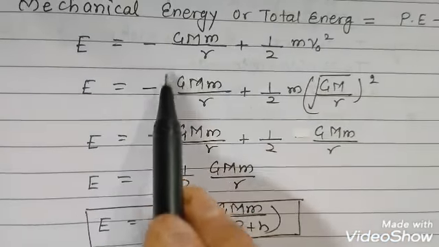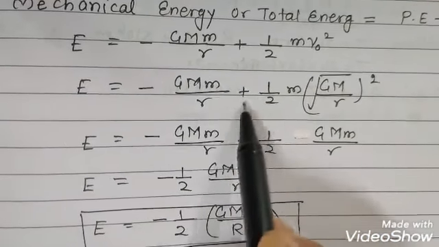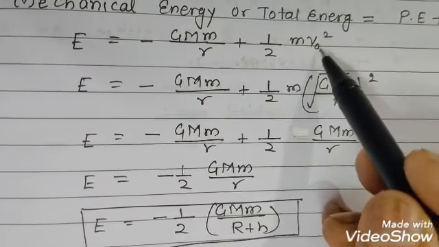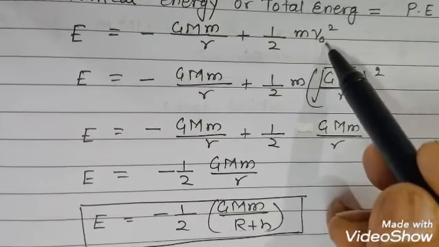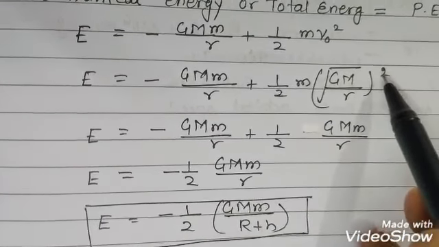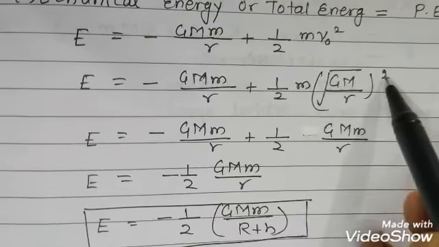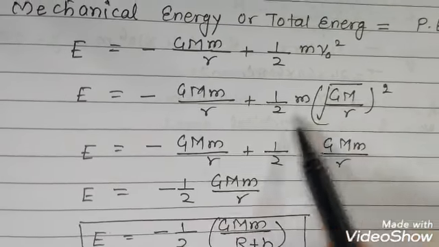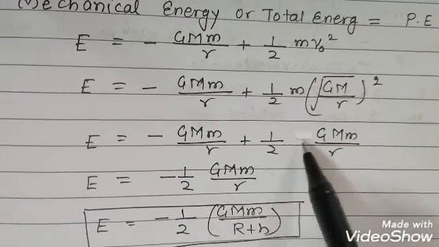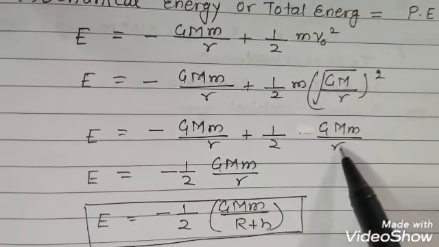Now E is equal to minus GMm/r plus half m, and the orbital velocity formula we know, v₀ is equal to √(GM/r). Squaring is there, so the square and root will cancel. Now this is minus GMm/r plus 1/2 GMm/r.